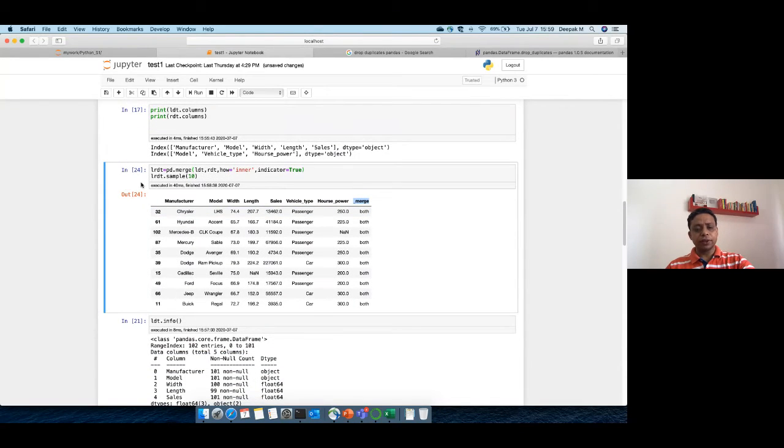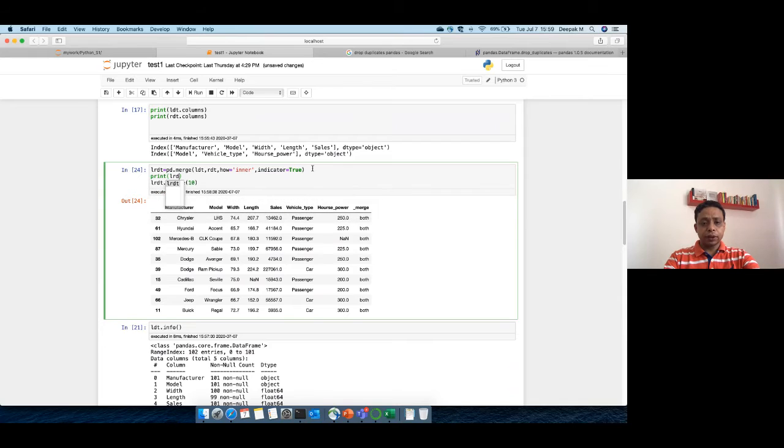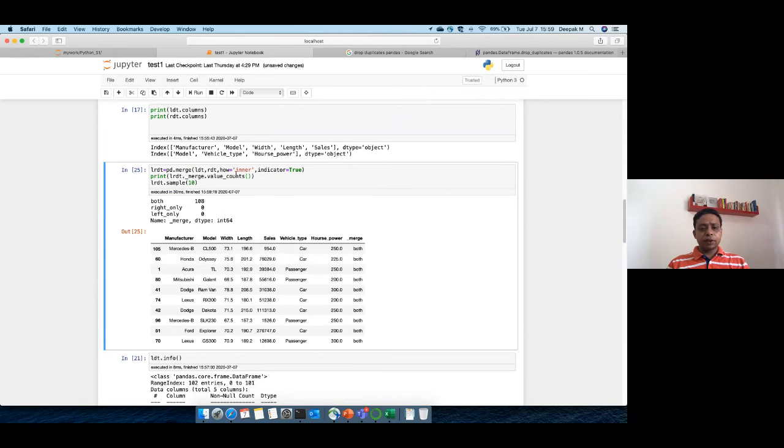So let's do a couple of things here. OK, let's say print. What we have is LRDT dot underscore merge dot value counts, and we'll see some variation of this. So you can see since we have done inner join, it is coming in only both. So left only, right only are all 0. OK, so this is a good way to test how your records are there in different data frames and your merged data, where the records are coming from, whether it's making sense to you or not.